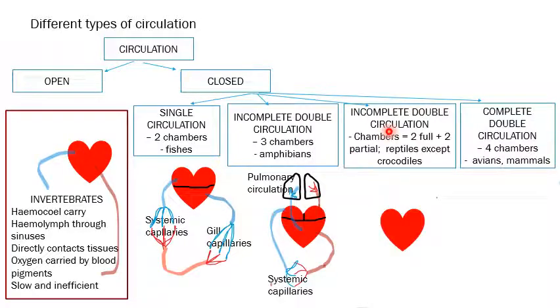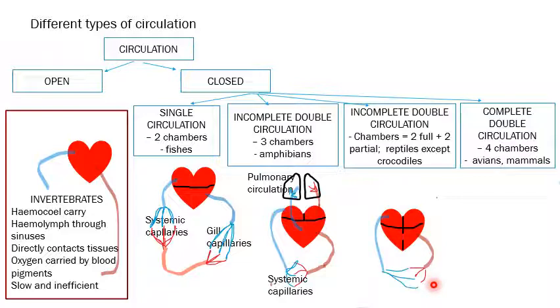Then the third type, incomplete double circulation, wherein you see the chambers, left atrium and right atrium are separated. The ventricles are separated but not completely separated. There is a small hole in between, or a gap in between. Actually this is evolving, no? So we are finding like this. So a partial wall is formed. These are found in reptiles except the crocodiles.